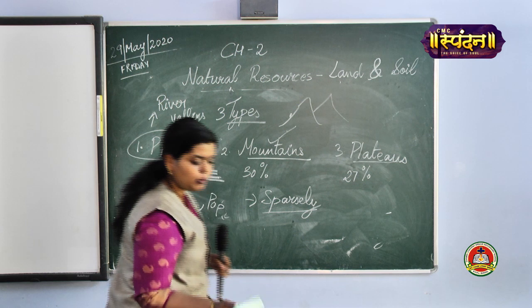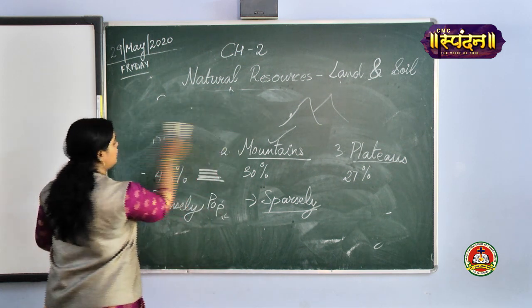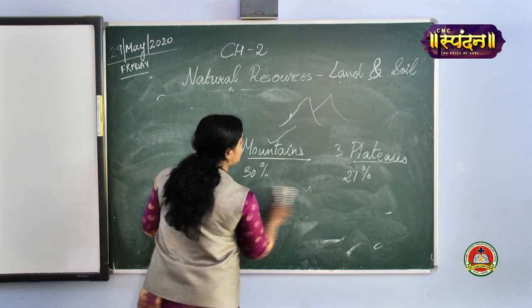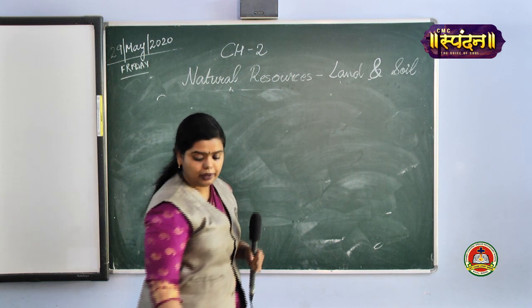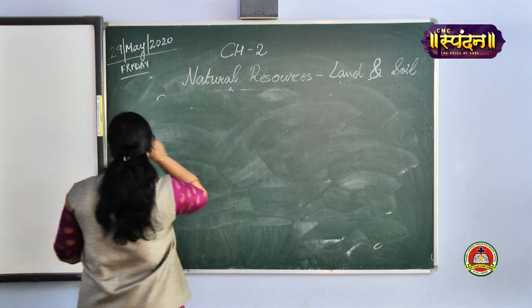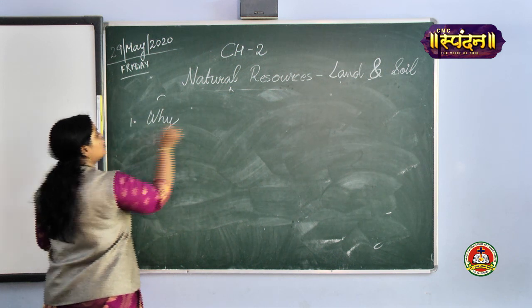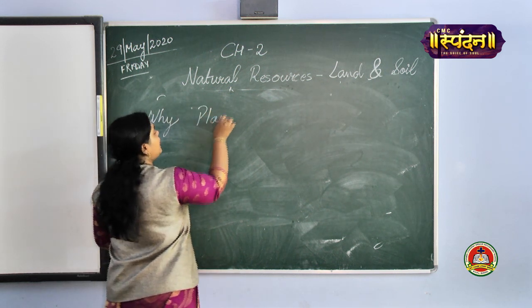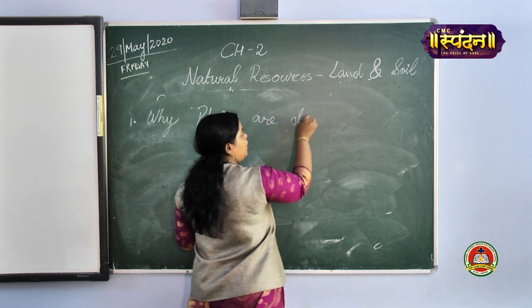Please write down two questions on this particular topic. First question, why plains are densely populated?